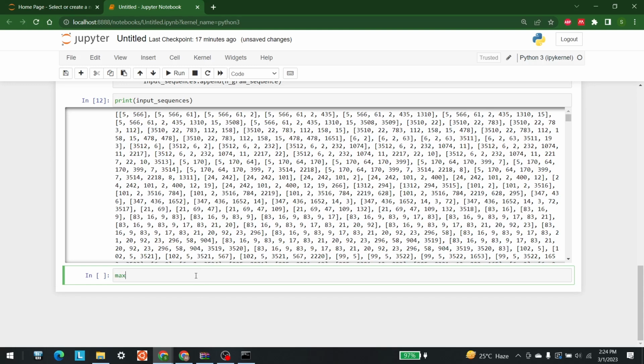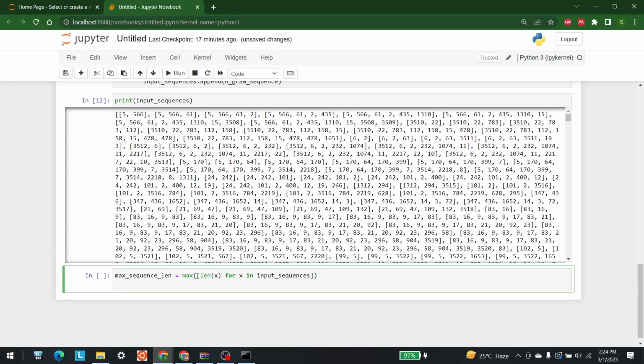So for that I'll write max_sequence_length is equal to maximum of length of x, for x in input_sequences, right?